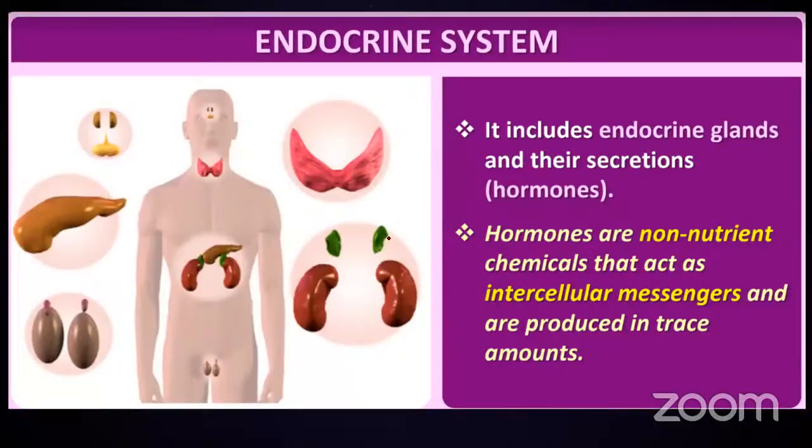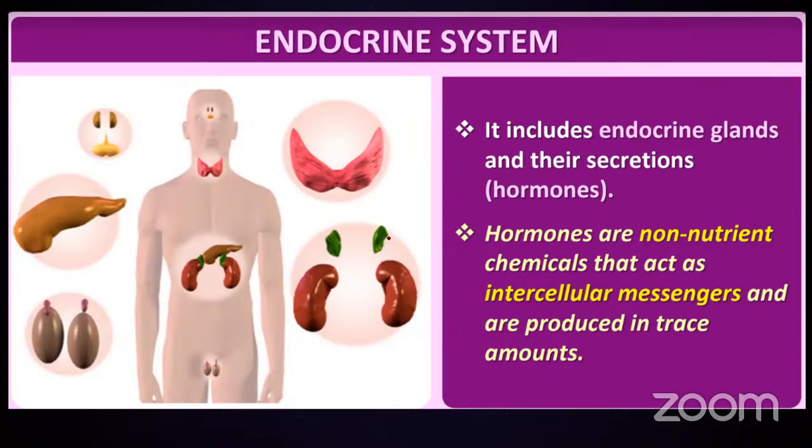Let us get back to understanding what the endocrine system is. Before that, let us go back to our first topic, control and coordination. We started talking about the nervous system, and how important it is for controlling body functions and bringing integration between organs and tissues, so that we work as one organism.